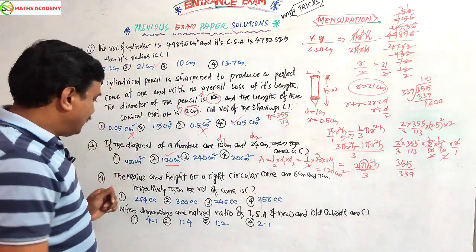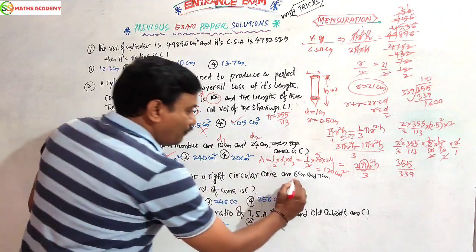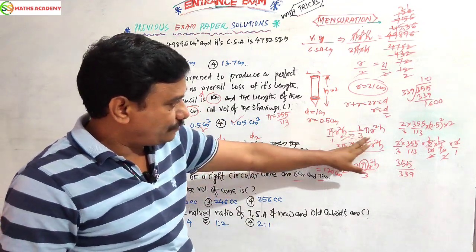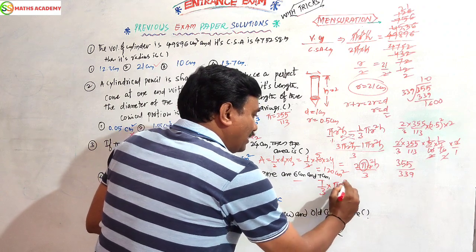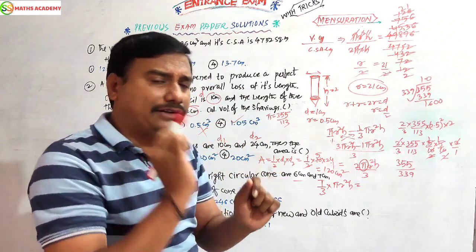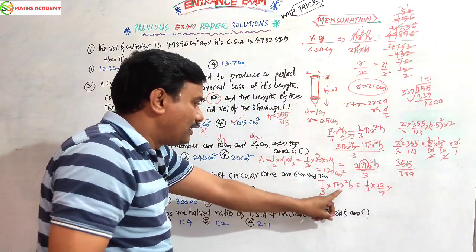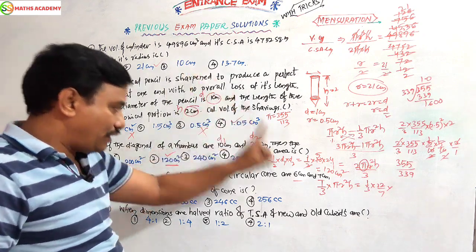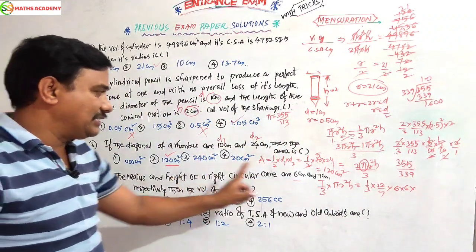That's it. Next, the radius and height of a right circular cone are 6 and 7 cm respectively. Then find the volume of the cone. Volume of cone, that's it, 1 by 3 pi r square h. Right. In the exam you write on the paper directly 1 by 3 pi r square h. Now here pi value is 22 by 7, you write it quickly. Radius, first value, 6. Don't take 7. 6 square means 6 into 6. Second value is height, your second value is 7.